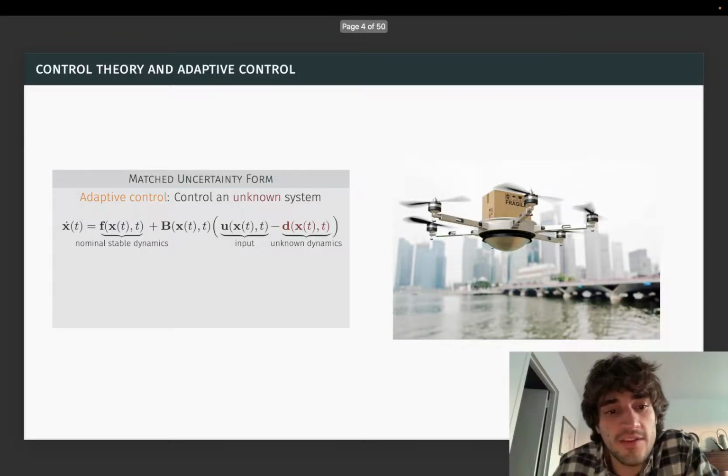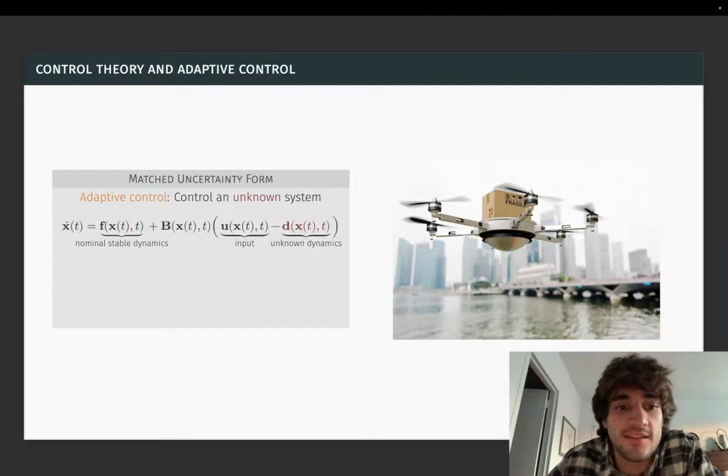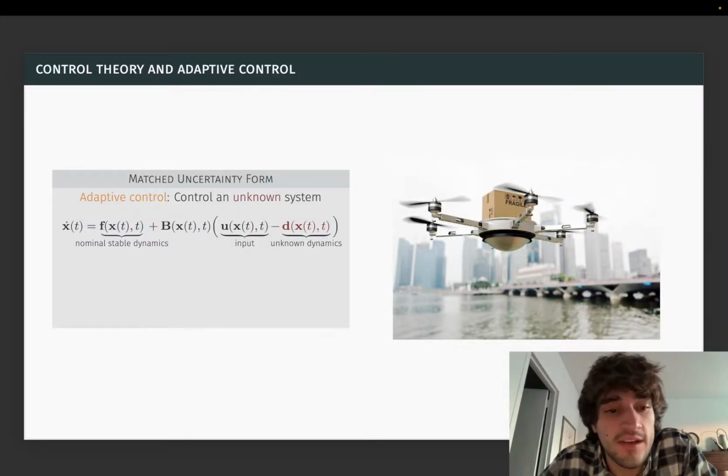And critically, we assume that the unknown dynamics lies in the span of the control matrix, which describes how the input enters the system. The name of the game is to come up with an adaptive input that cancels the unknown dynamics and restores the system to the behavior of the nominal stable dynamics.